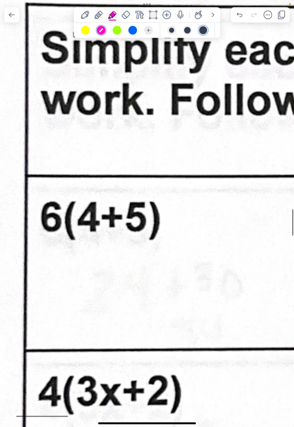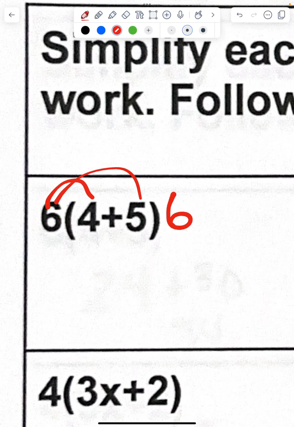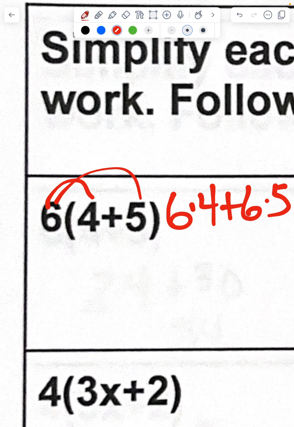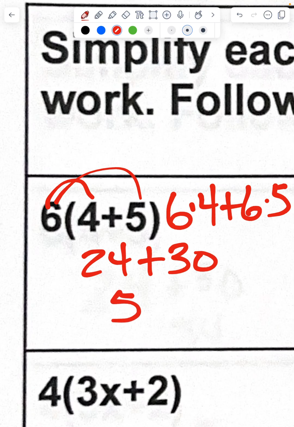So 6, we're going to distribute to 4 and 5. So I'm going to say 6 times 4 plus 6 times 5. 6 times 4 is 24, plus 6 times 5 is 30. When I add those two together, I get 54.